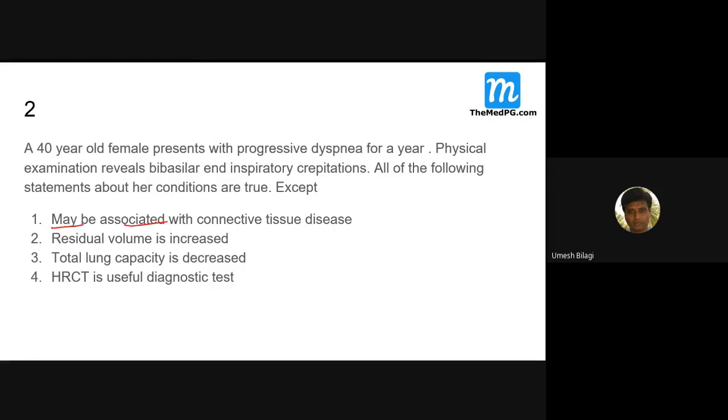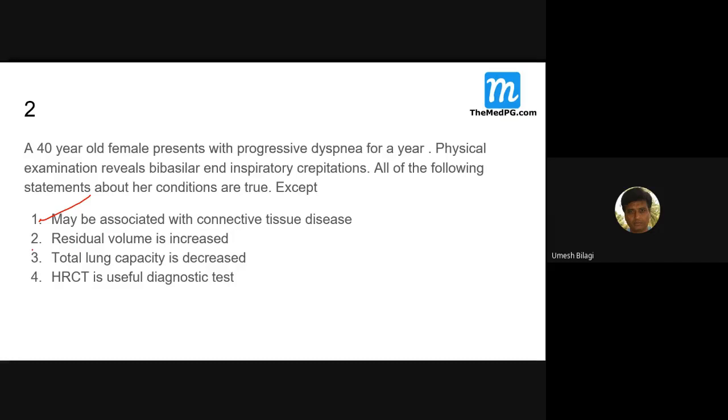It may be associated with a connective tissue disease, or it is IPF. Can it be associated with connective tissue diseases? Yes, sir, some causes are known, some are unknown. Definitely some kinds of IPF are associated with connective tissue diseases. This is okay for you.